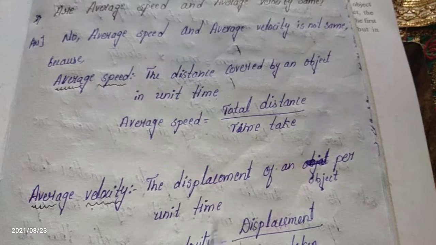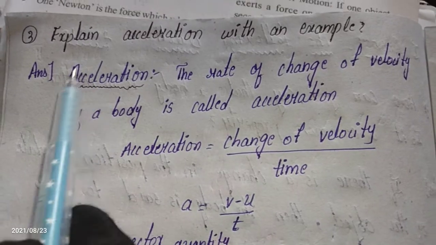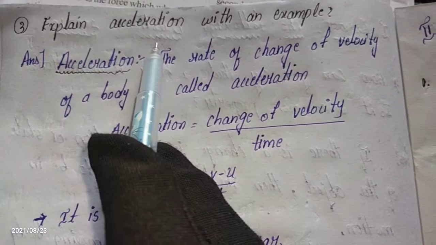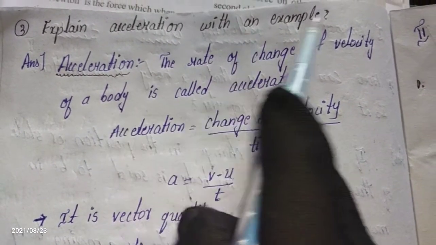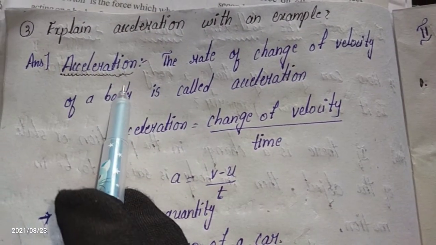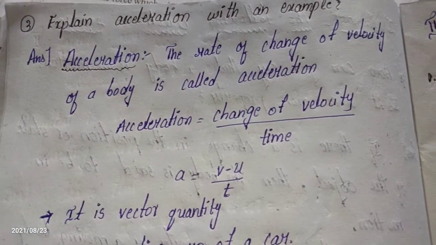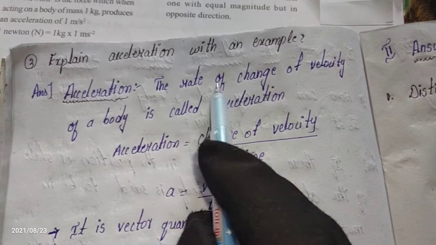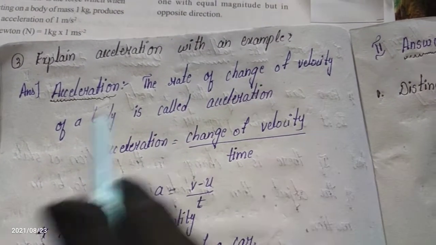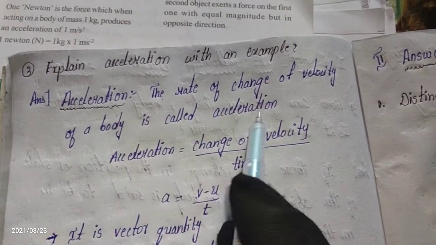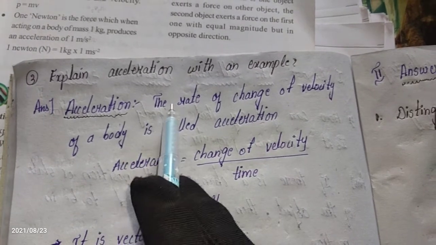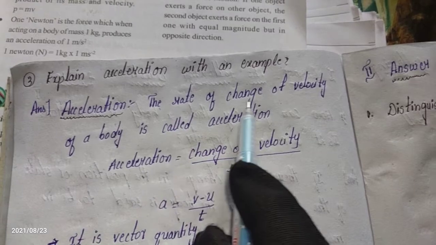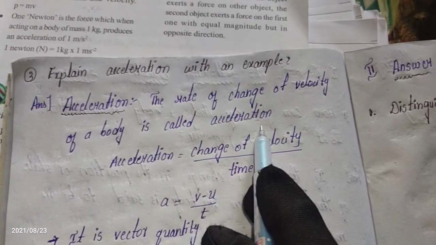Let's see the third one. Explain acceleration with an example. What is meant by acceleration? Acceleration is the rate of change of velocity of a body. Acceleration is nothing but the rate of change of velocity.